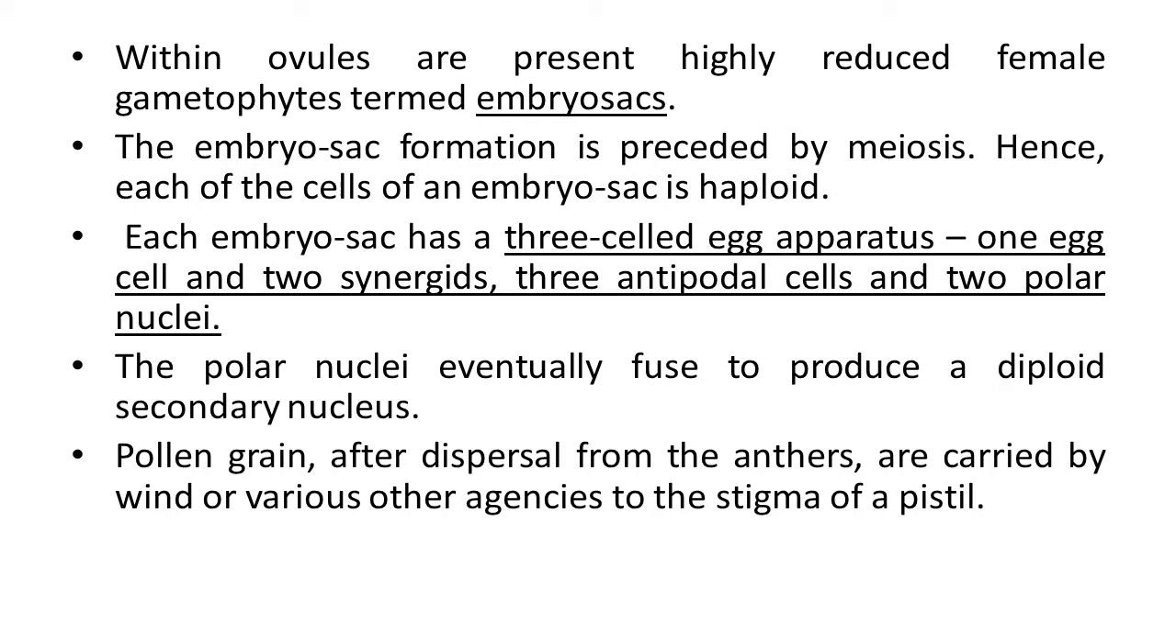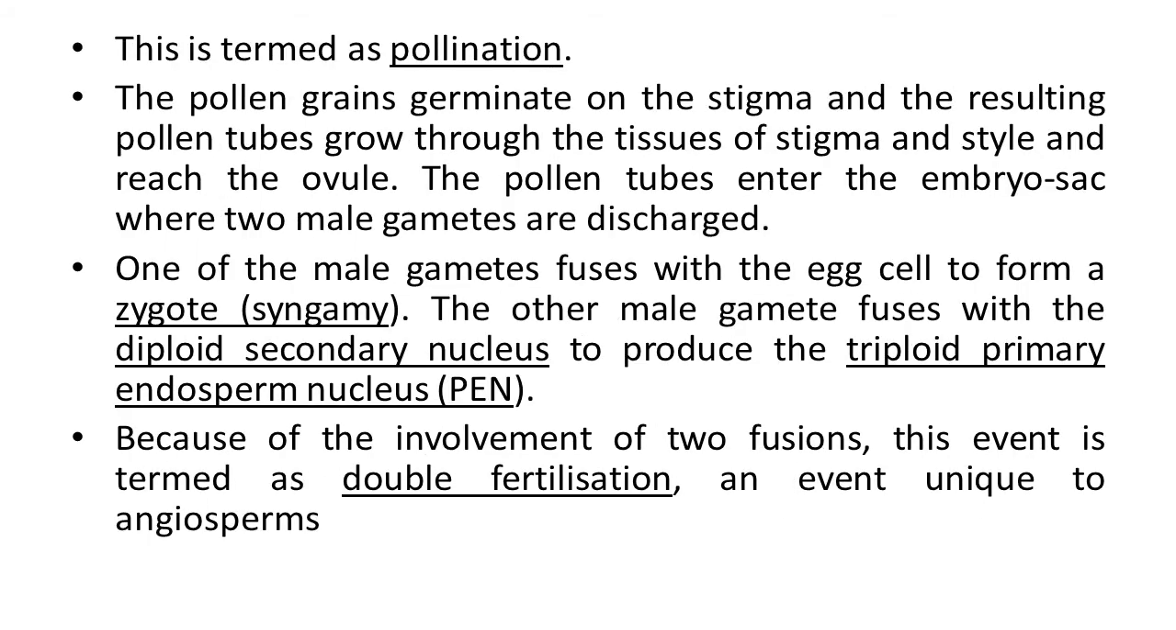Pollen grains, after dispersal from the anthers, are carried by wind or various other agents or vectors, wind, water, insect, bird, animal, etc., to the stigma of a pistil, and it is a must for fertilization purposes. This mechanism is termed pollination, the transfer of pollen grain from the anther to the stigma of the female organ.